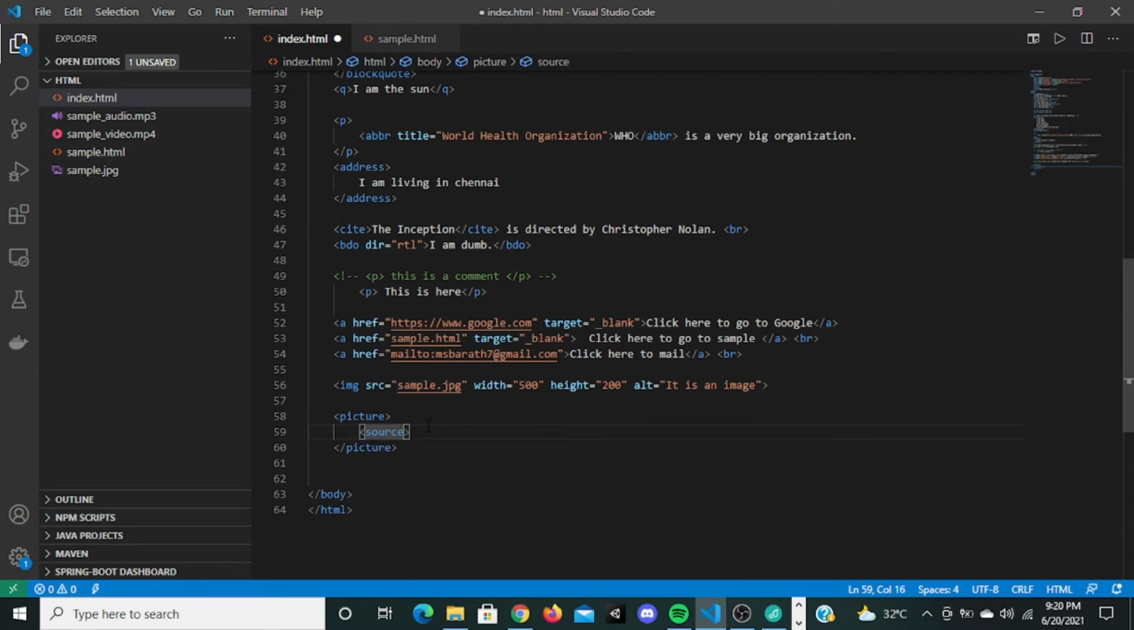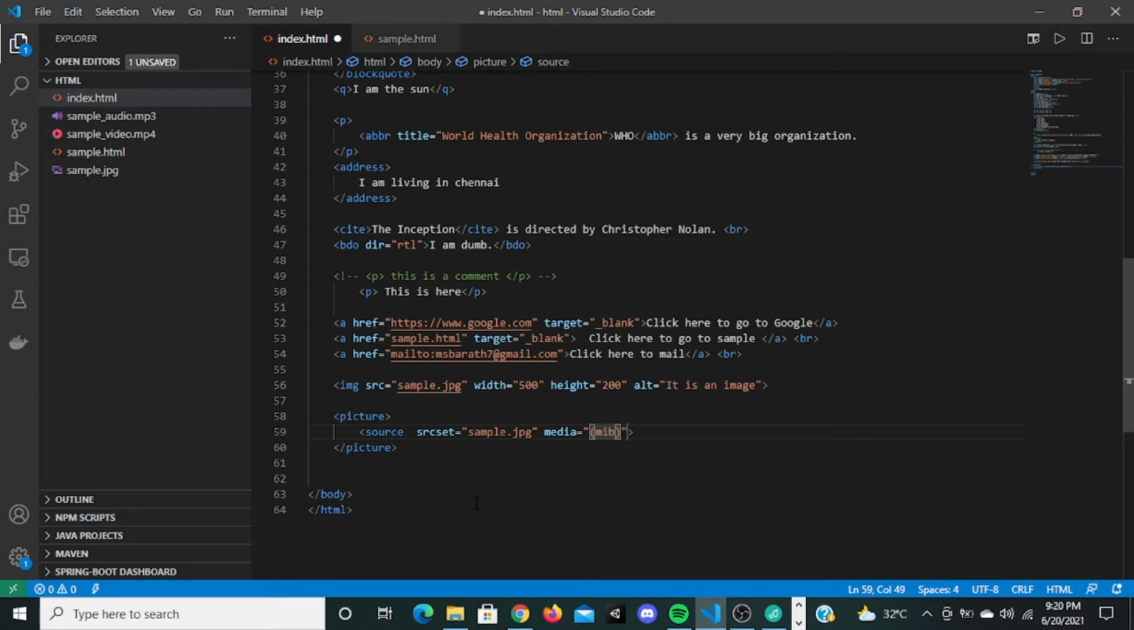The source tag does not have a closing tag. In the source, you can use an attribute called srcset. This is actually the same as the src attribute. You can give an image called sample.jpg here. Then you can give an attribute called media. What this media does is tell the browser the minimum width at which this image should be displayed.